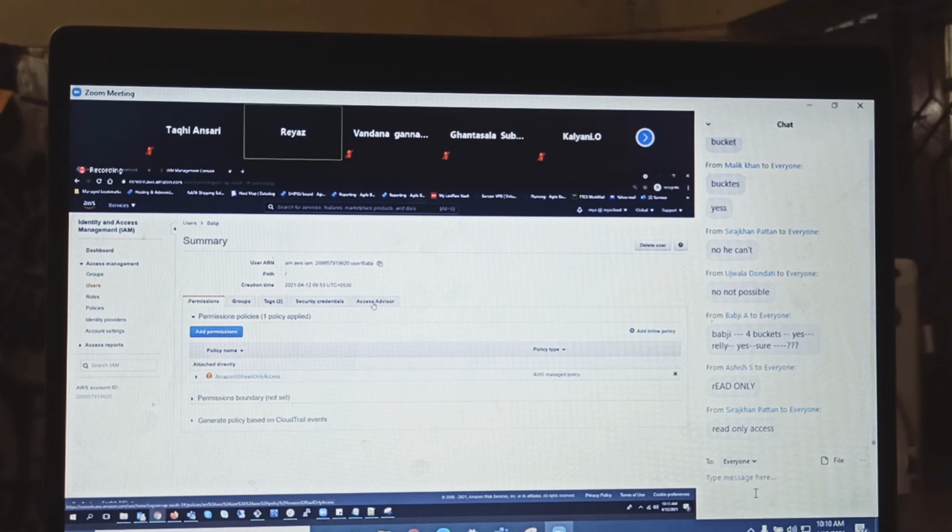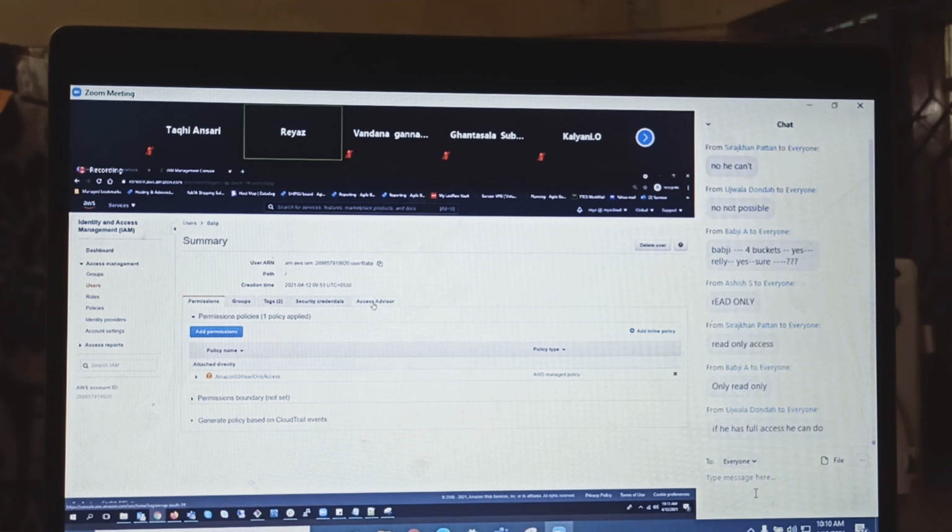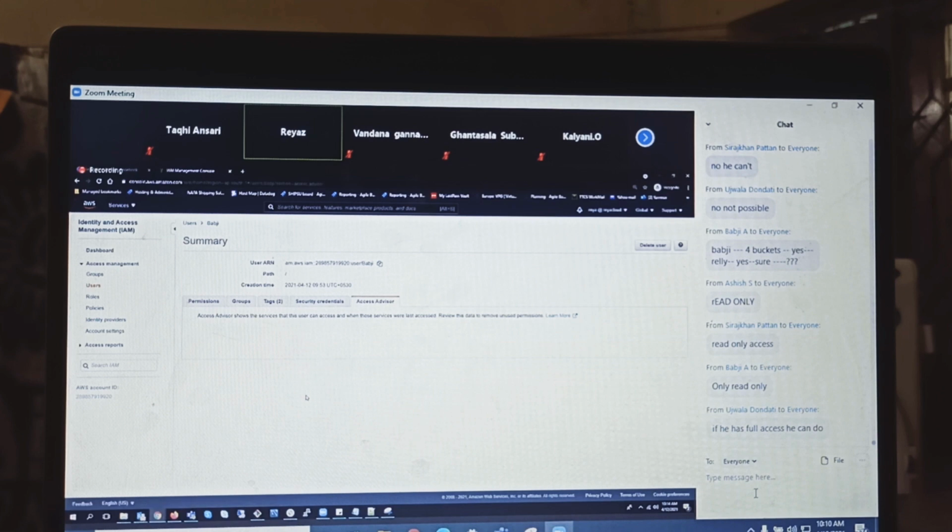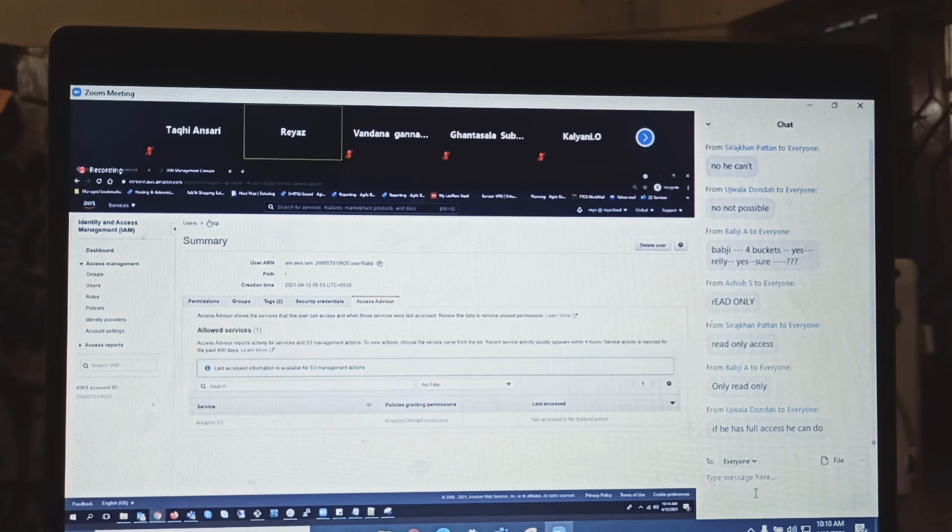I am asking, are you really sure, and Babji gets a little question in his mind, because I can easily find out what this IAM user has done. This guy said that he has done the S3 task, but if I see from Access Advisor, he has not accessed S3 at all. That means he is lying.